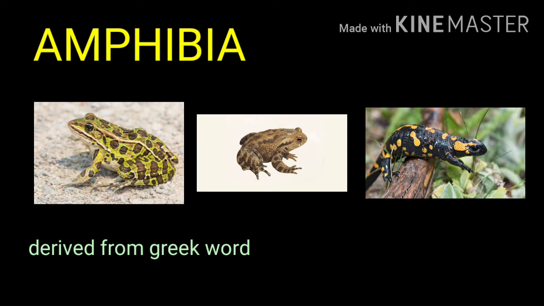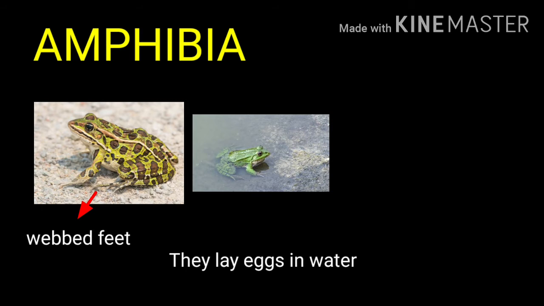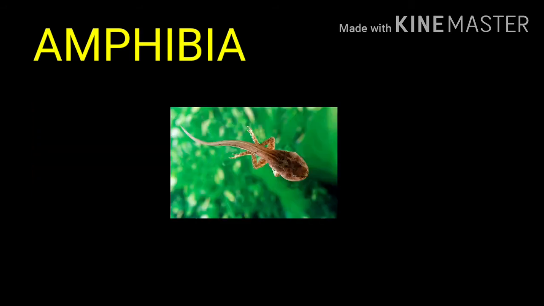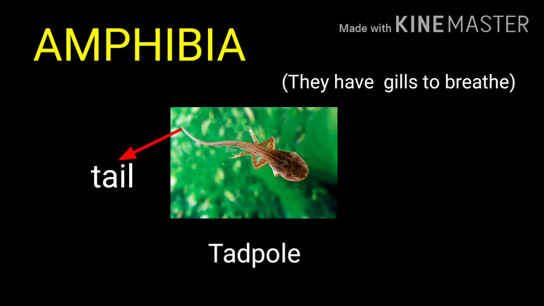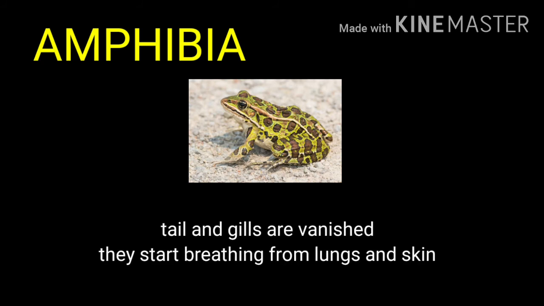You all have seen the frog. The frog can swim in water, and it has webbed feet. These webbed feet help them to swim in water, and they also lay eggs in the water. When they are young, that is the baby stage, they are called tadpoles. At the stage of tadpoles, they have tails and breathe through gills. They have gills like a fish to breathe. But as they become adults, their tails and gills vanish. They do not have tails and gills.